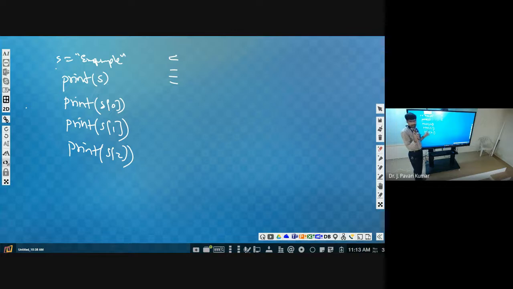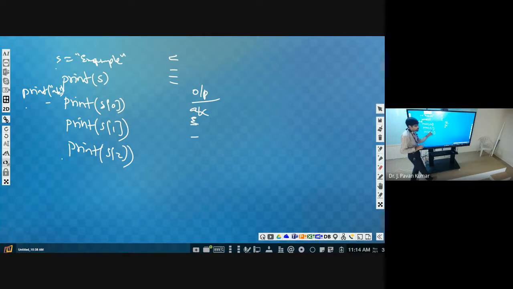How we can differentiate is, let us consider we are having print of ABC. Okay, ABC will be printed. This will be the output. Now where will the cursor be? The cursor is in the next line after printing it. Next, print of S of 0 means E will be printed. Next, the cursor will be in the next line. Suppose you don't have any statements also, the cursor will be in the next line only in the output screen.